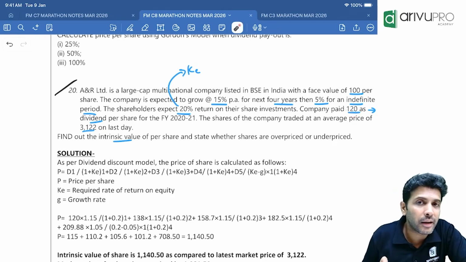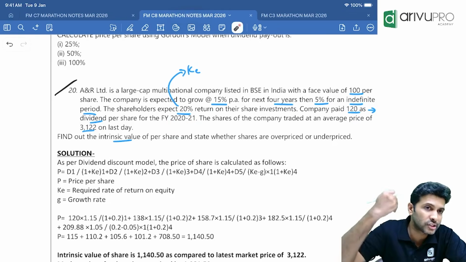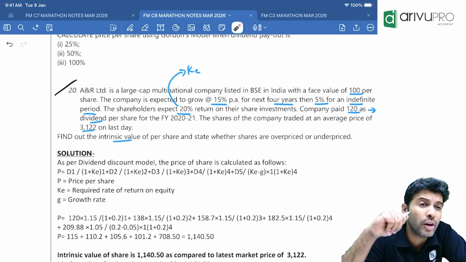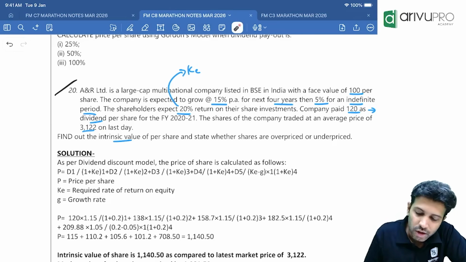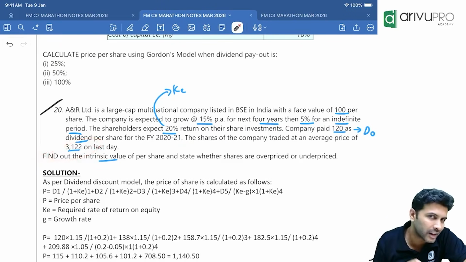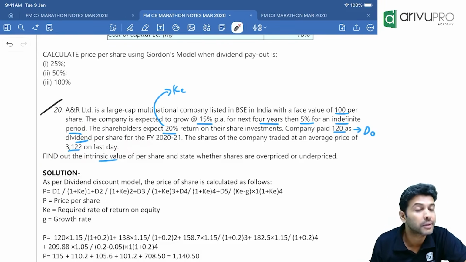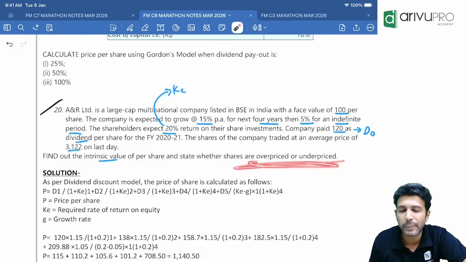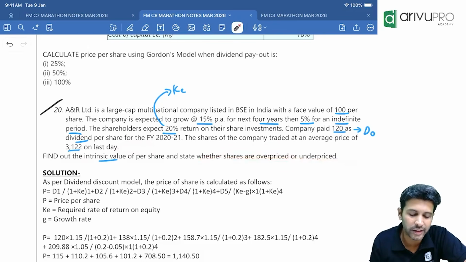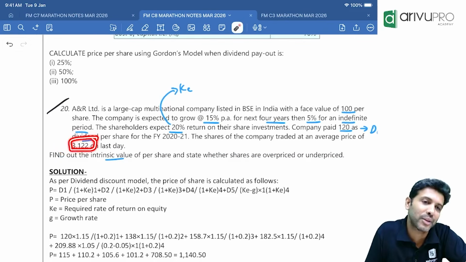The company paid 120 as dividend for the year 2021. So this is already paid. Already paid means D1 or D0? D0. Shares of the company are traded at an average price of 3122 on the last day. If you check the market price of the shares in the stock exchange, what is the price? 3122. You need to find the intrinsic value of the share and tell whether the share is overpriced or underpriced. We'll talk about this later. Don't write 3122 as the answer; this is the market value of the share.